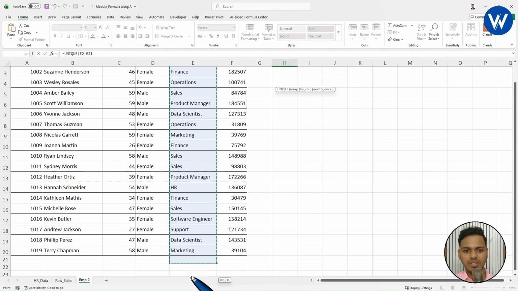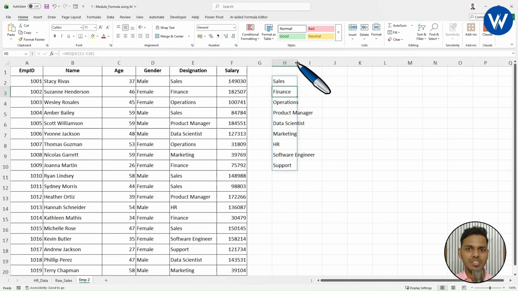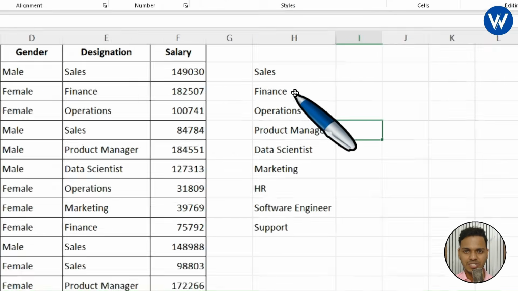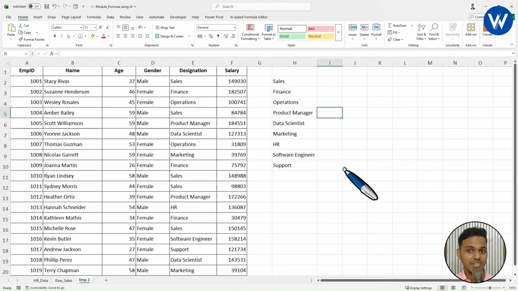Let me demonstrate. Select the range, click enter. Now you will get the complete designation list. How many designations are there? 1, 2, 3, 4, 5, 6, 7, 8. So in total we have 8 designations.